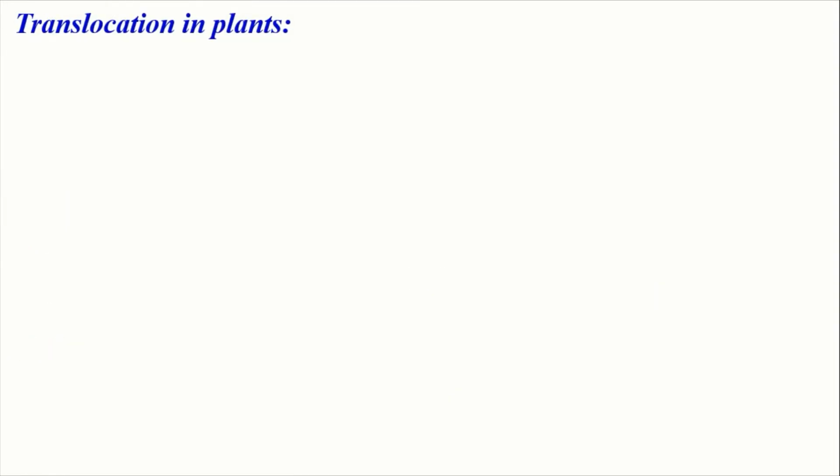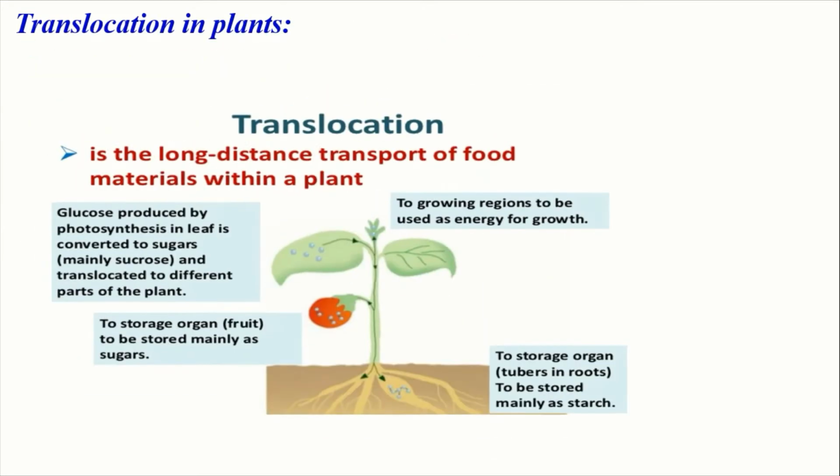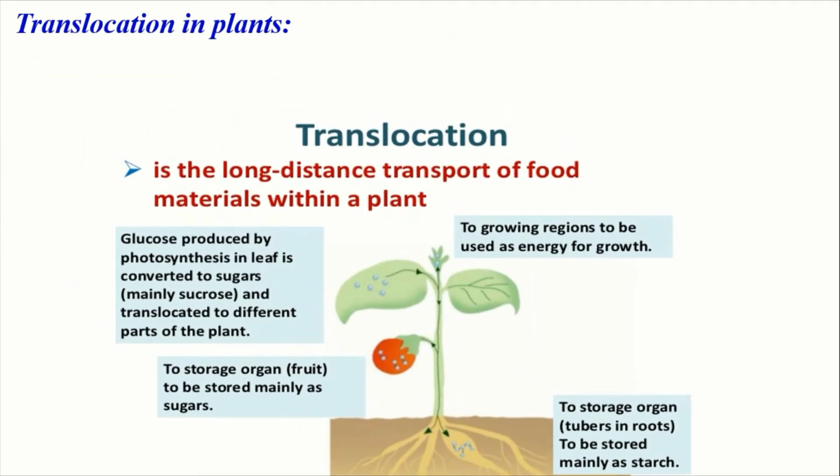Okay everybody, see the translocation in plants. Everybody see the figure. The translocation in plants represents the movement or flow of water and mineral salt and of the food produced in the leaves. Here everybody see, this one is the photosynthesis process. You know that plants produce glucose food materials or carbohydrate types of food materials through the photosynthesis process by using carbon dioxide from the environment and water from the soil.